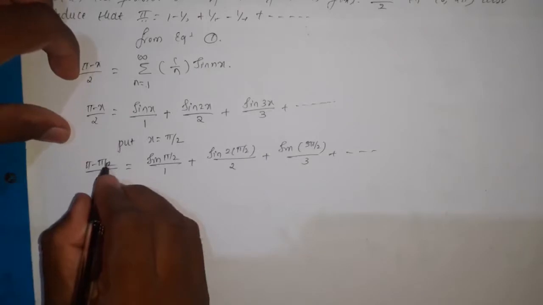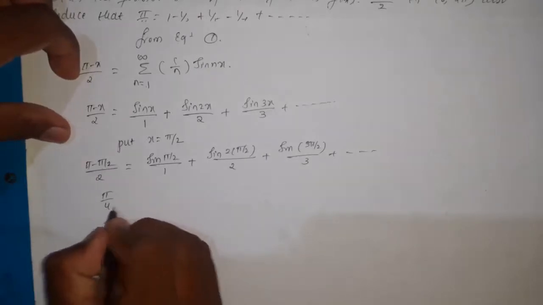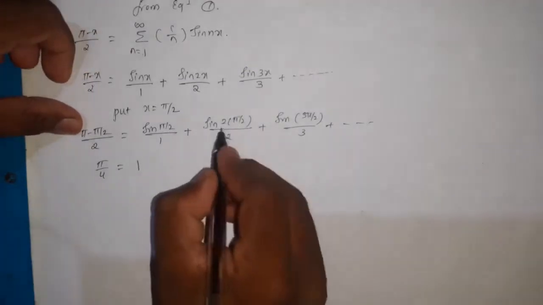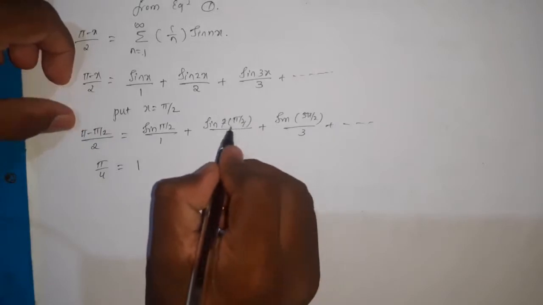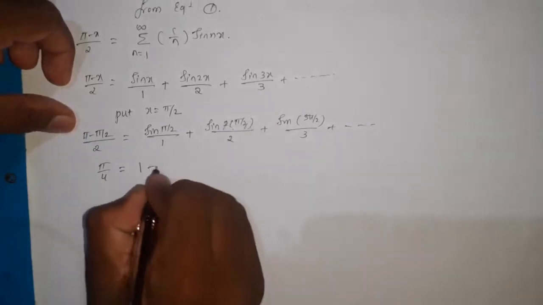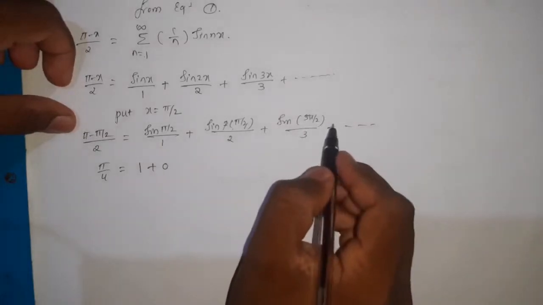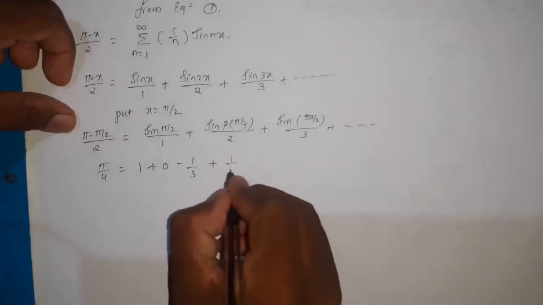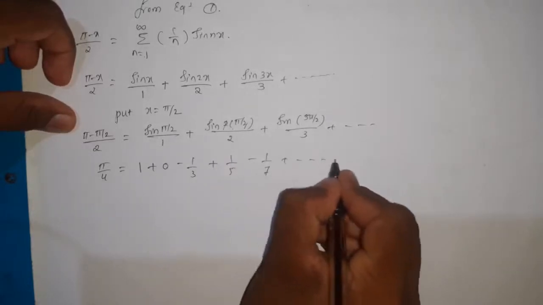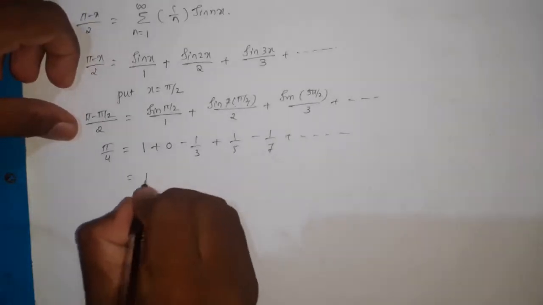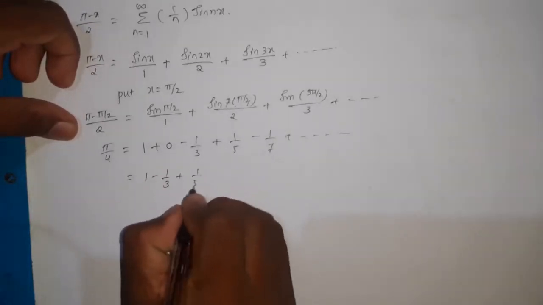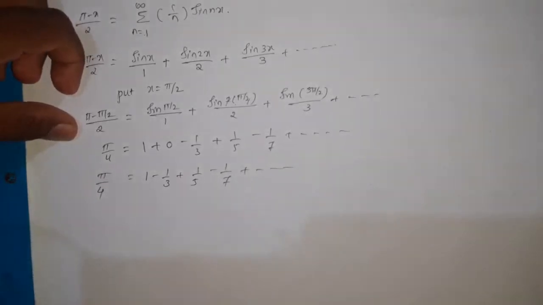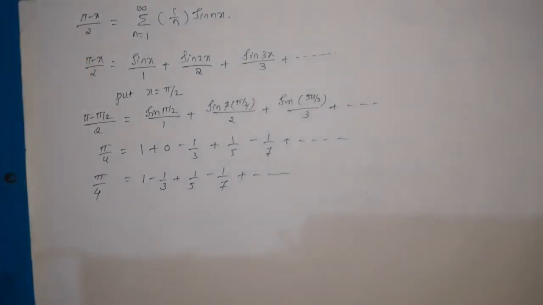Here π − π/2 is π/2, divided by 2, that becomes π by 4, which is equal to sin(π/2), that is 1, and here the 2 and 2 get cancelled, remaining sin π, which is 0, so that becomes 0. And sin(3π/2) is −1, so −1 by 3. Next will be plus 1 by 5, next minus 1 by 7, and so on up to infinity. So 1 − 1/3 + 1/5 − 1/7, and so on up to infinity, is equal to π by 4, which is the required result.